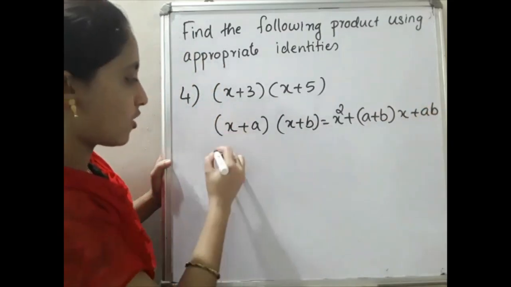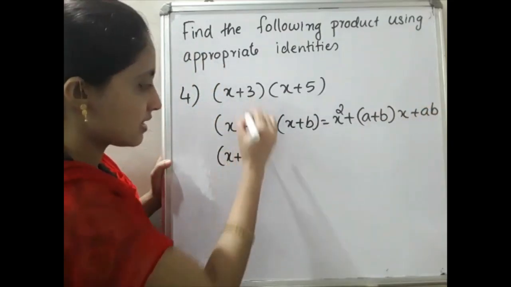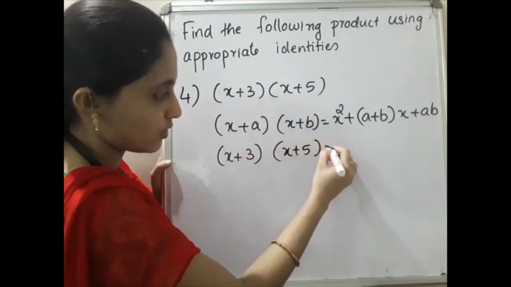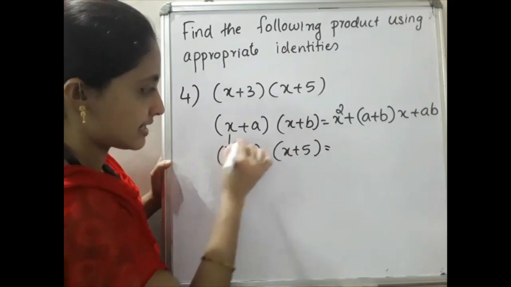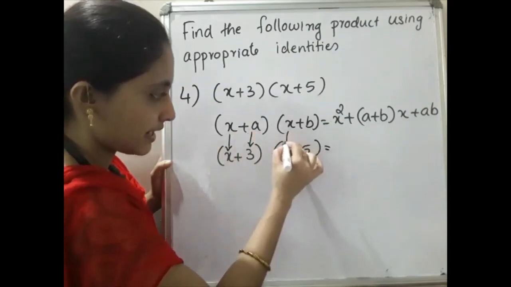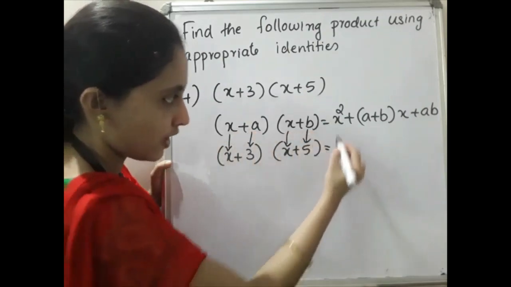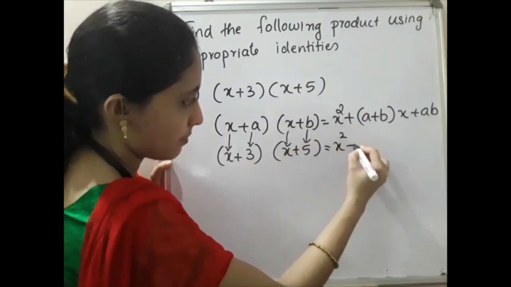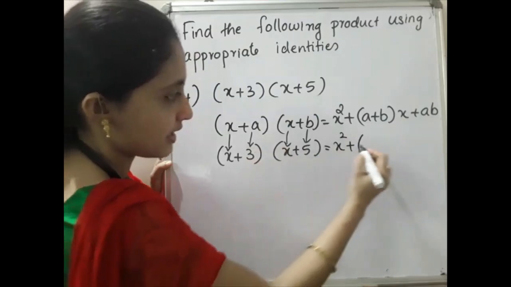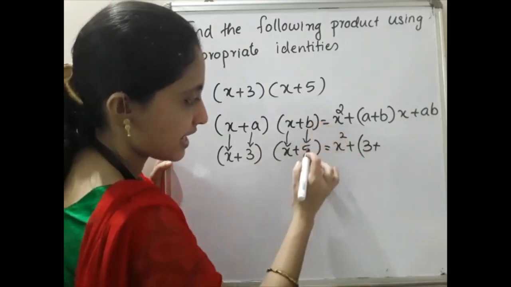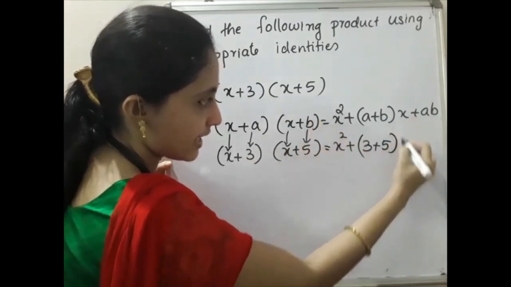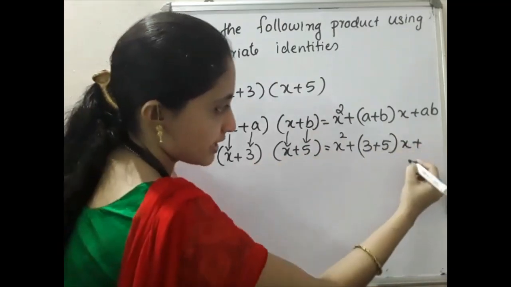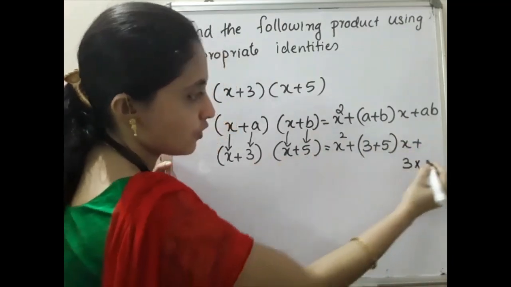So you have to write like this: (x + 3) into (x + 5) is equal to, x stands for x itself, a stands for 3, and b stands for 5. So substitute here: x², same, plus a stands for 3, so 3 plus b stands for 5, into x, plus a stands for 3 into 5.